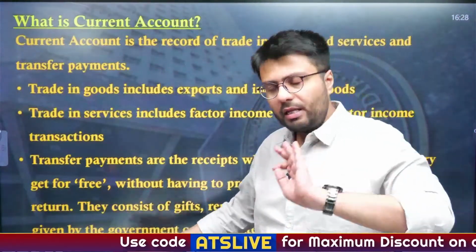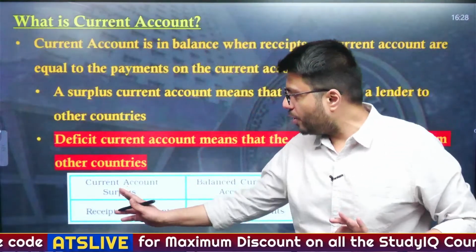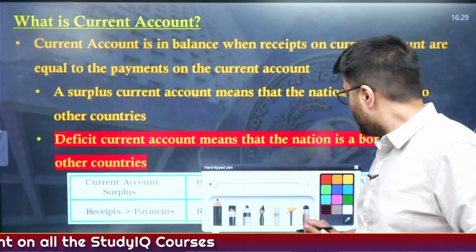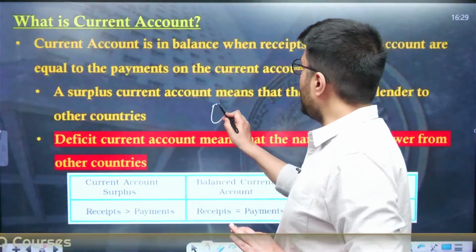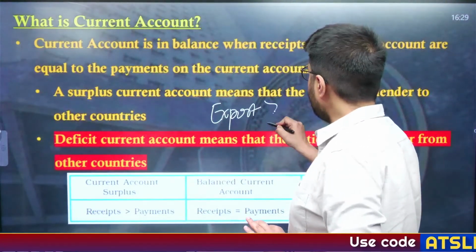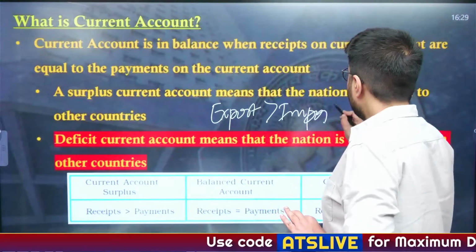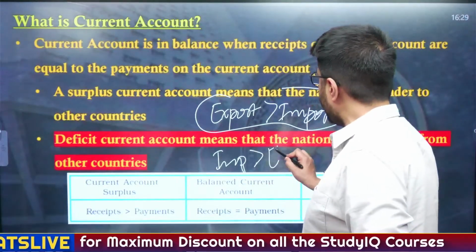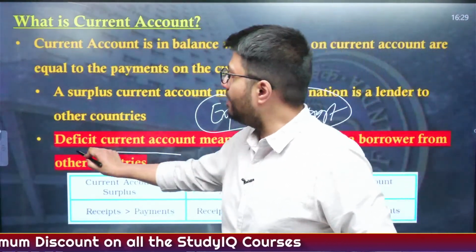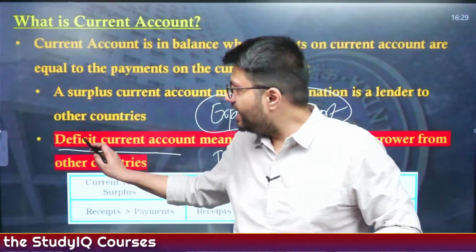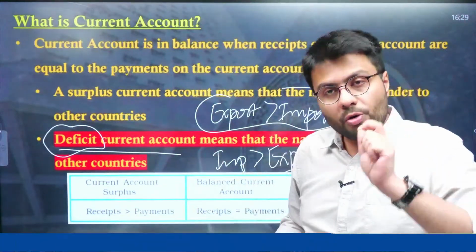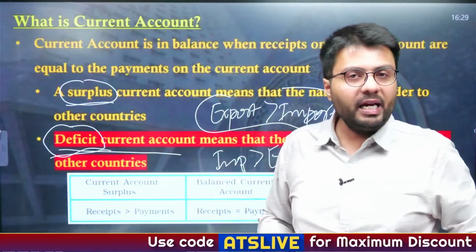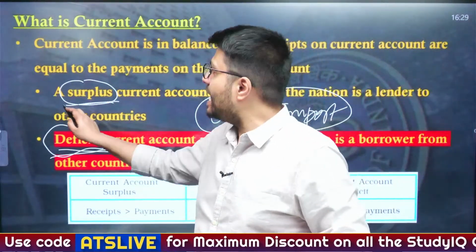So this is the theory. This theory is actually whatever I've said. Now what you have to realize is the difference between surplus and deficit. Surplus, I told you, is whenever you are exporting any component more than you are importing similar things. The reverse, that is if imports are more than exports, is called deficit. And when it comes to the current account in India, India has a deficit. When it comes to trade in goods, India has a deficit, but when it comes to trade in services and the net factor income or transfer payments, India has a surplus.